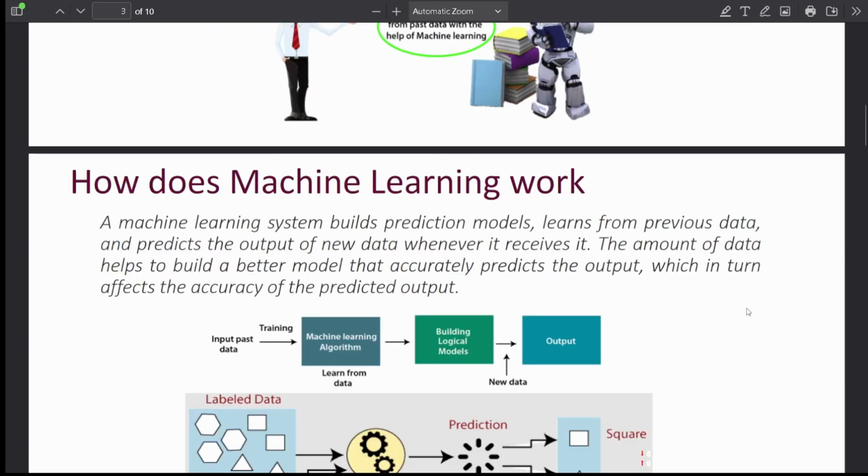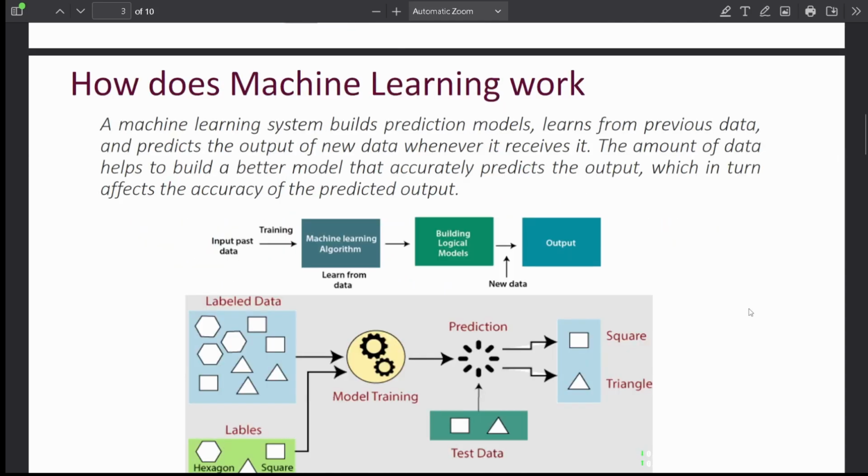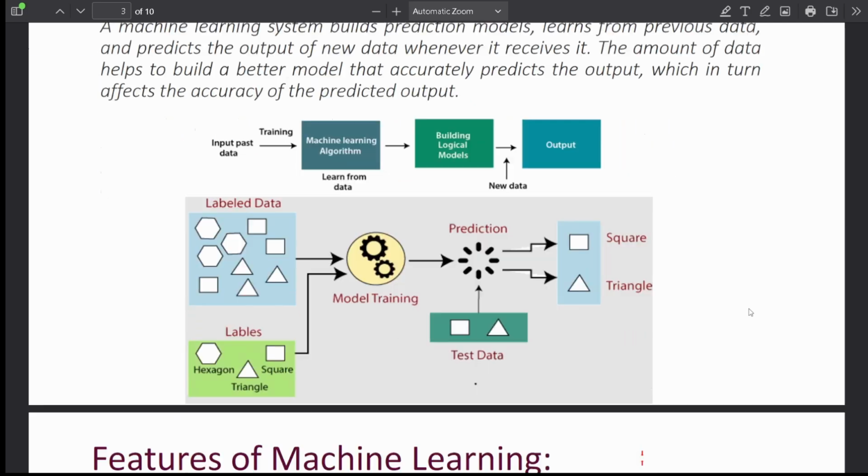How does machine learning work? A machine learning system builds a prediction model, learns from previous data, and predicts the output of new data whenever it's received. The amount of data helps to build a better model that accurately predicts the output, which in turn affects the accuracy of the predicted output.